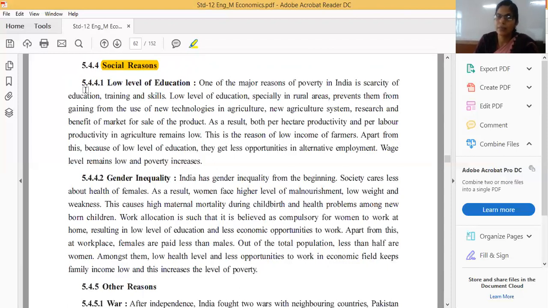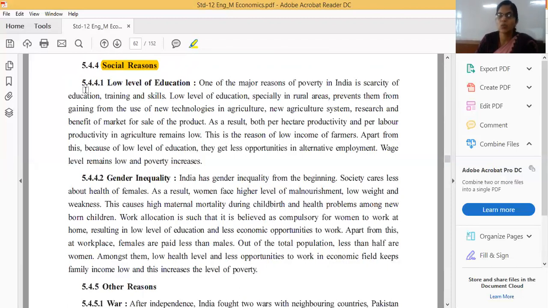Because of these reasons, the income of farmers and all other people is less, and with a low level of education, they get less opportunity of alternative income. And then they are engaged only in the agriculture sector. So poverty is increasing.